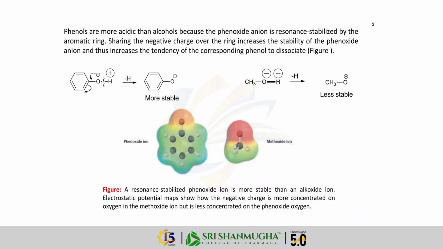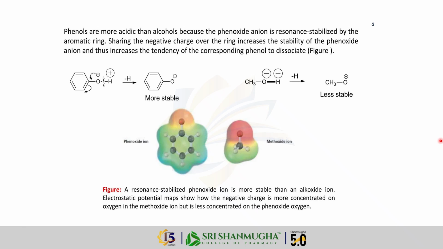Now let us compare phenols with alcohols in terms of acidity. Phenols are more acidic than alcohols because the phenoxide ion formed is highly stable due to resonance in the aromatic ring. The negative charge is spread over the ring, which increases its stability.